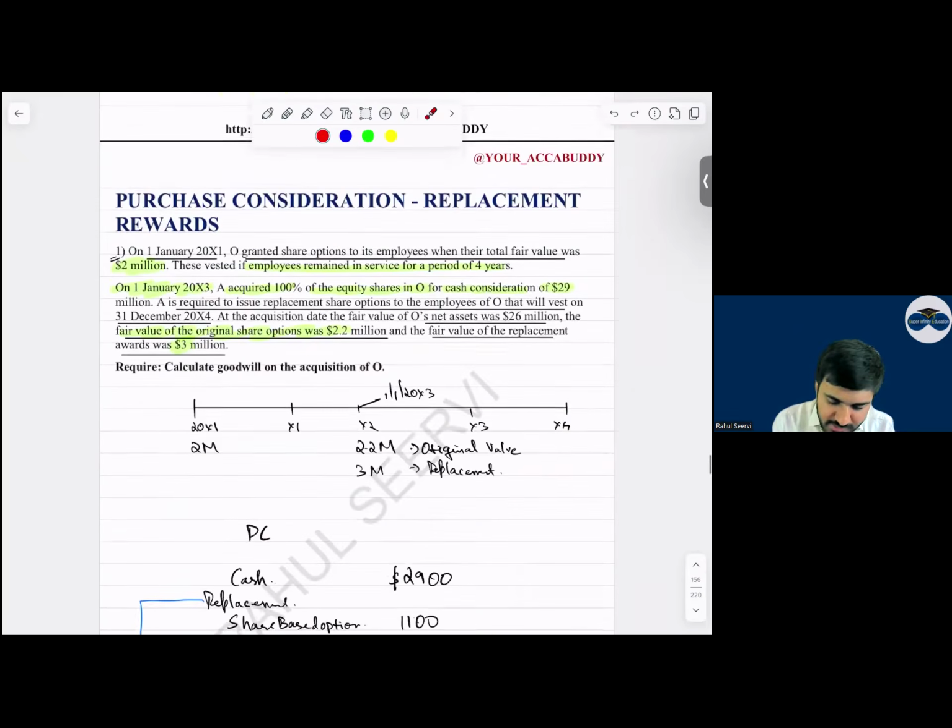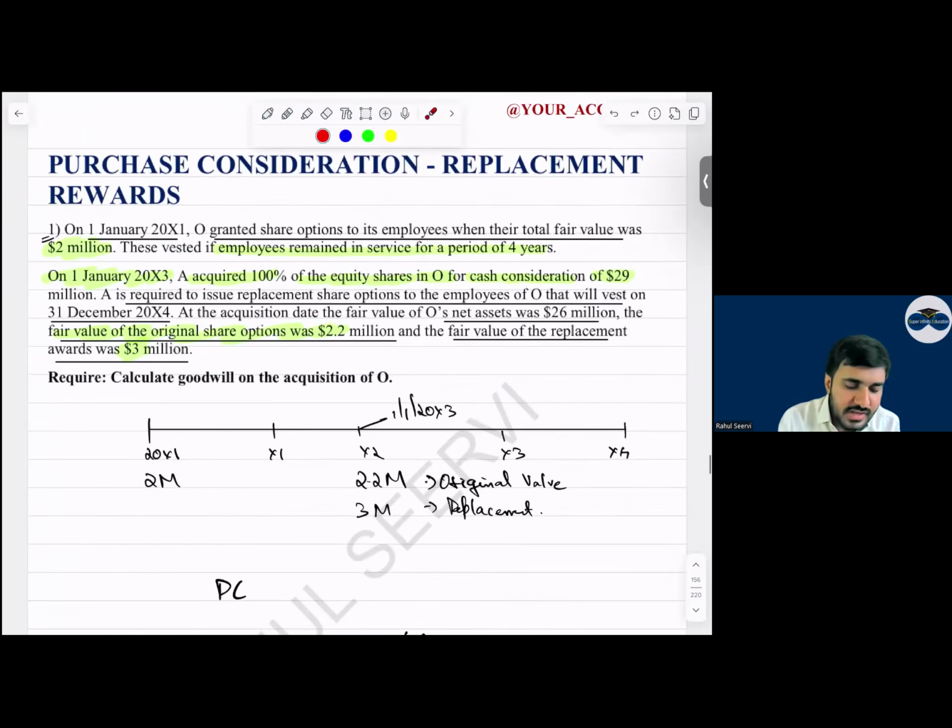So see here, let us see an example. You can see here now. On 1st January 20X1, O granted share options to its employees when the total fair value was 2 million. These vested if the employees remained in service for a period of 4 years. On 1st January 20X3, A acquired 100% of the equity shares in O for a cash consideration of 29 million. A is required to issue replacement share options to the employees of O that will vest on 31st December 20X4. At acquisition date, the fair value of the net assets was 26. The fair value of the original share-based payment was 2.2 and the fair value of the replacement was 3. Now, which one will you consider?